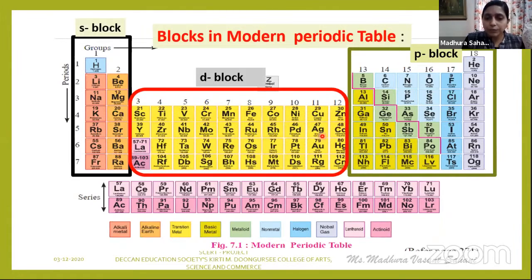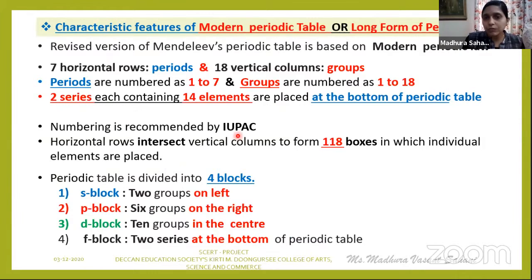They basically form the D block elements. And just below this periodic table, you will find there are 2 series, each containing 14 elements. They basically form the F block elements. So these are all the characteristic features of the modern periodic table. In the next slide, I have summarized these characteristic features of the modern periodic table, or another name, the long form of the periodic table. If you want to take a screenshot, you can take it.